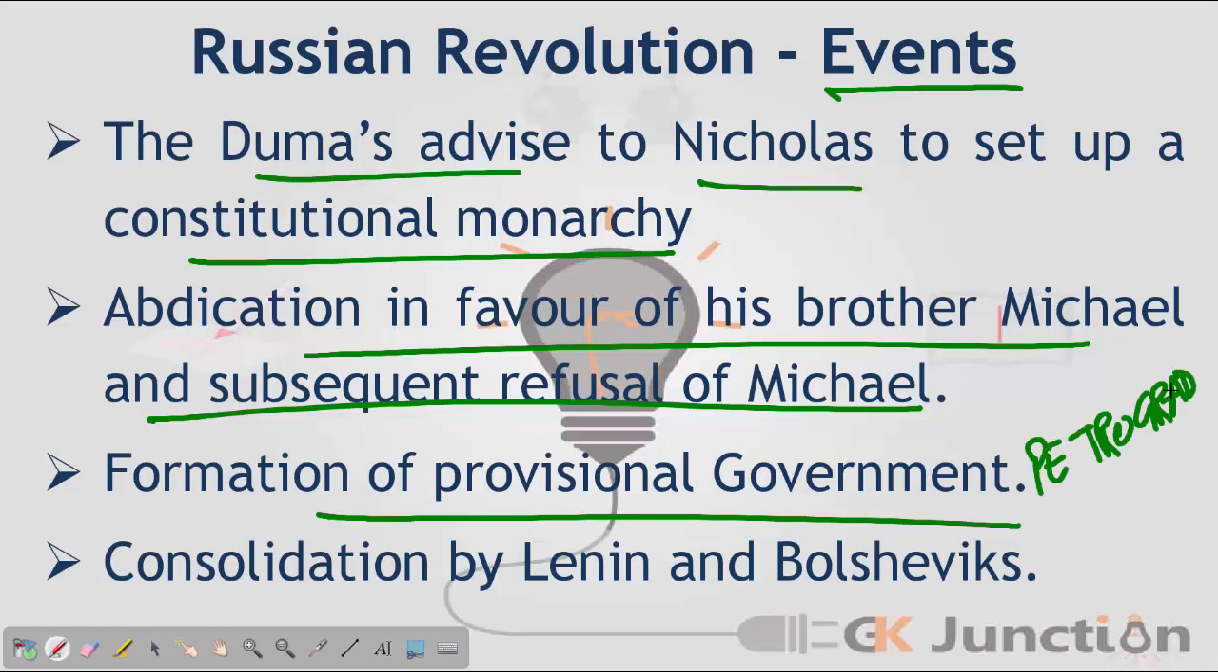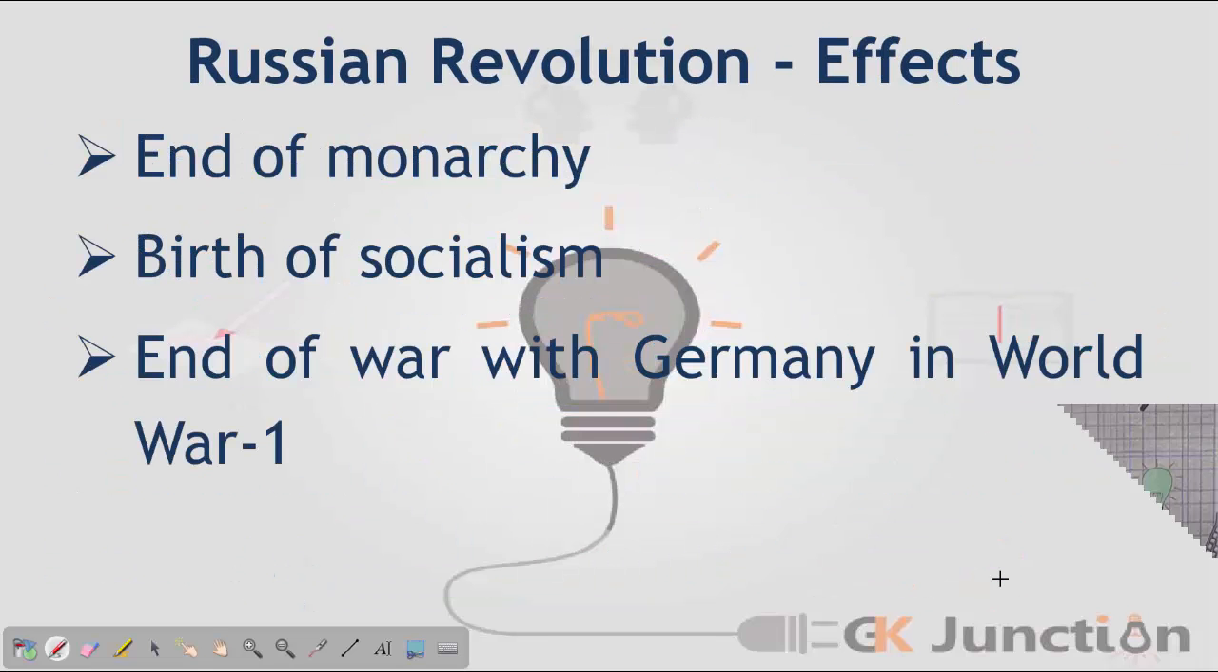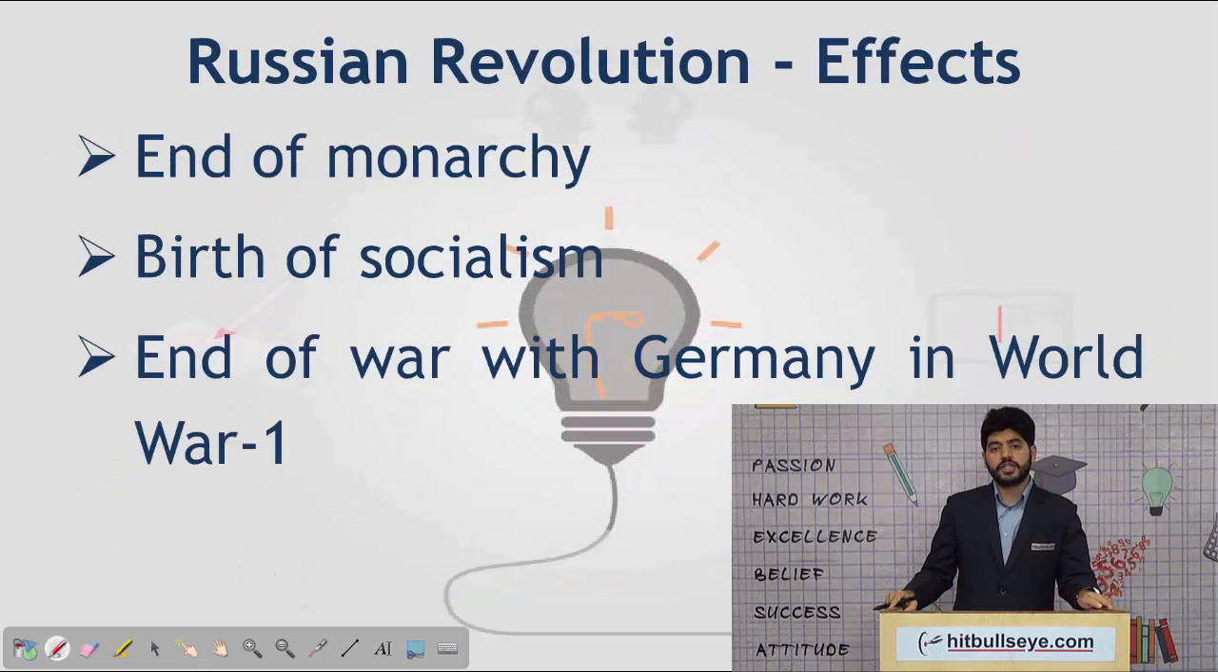This is today's St. Petersburg. It was earlier called Petrograd. And after that, there was consolidation of those provisional governments in Petrograd as well as in other parts of the Russian landscape by Lenin and other Bolsheviks. These were the major events that happened during the Russian Revolution.